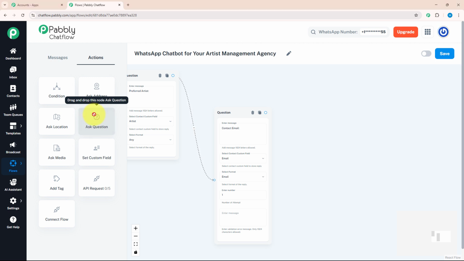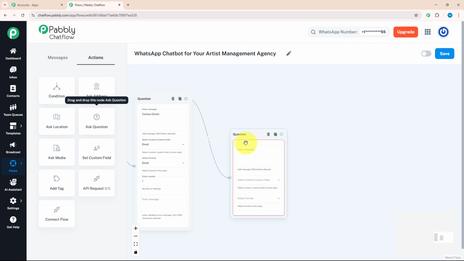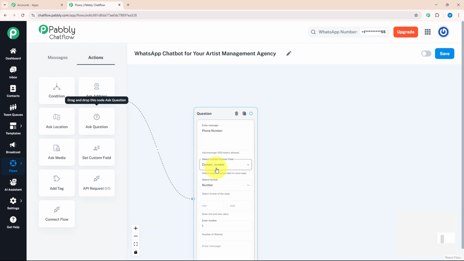After email address, I wanted to know their phone number. For that, I will again drag and drop the ask question button over here and connect it with my previous question. And over here, I will enter a message which says phone number and select my contact custom field as contact number, format as number.